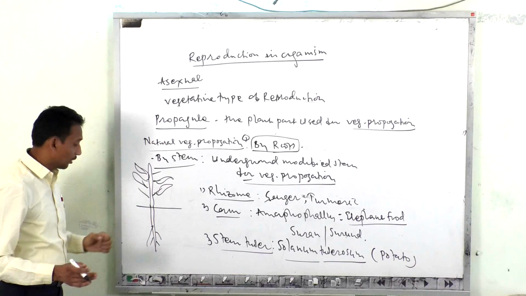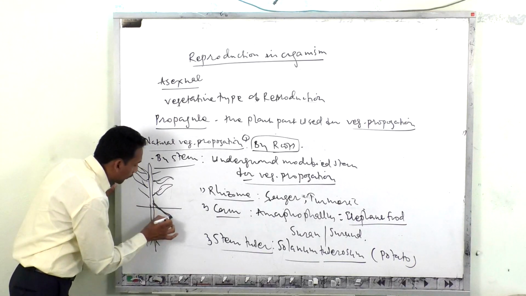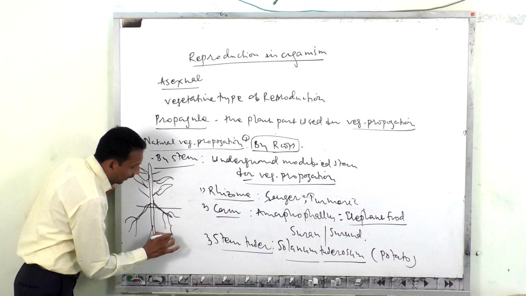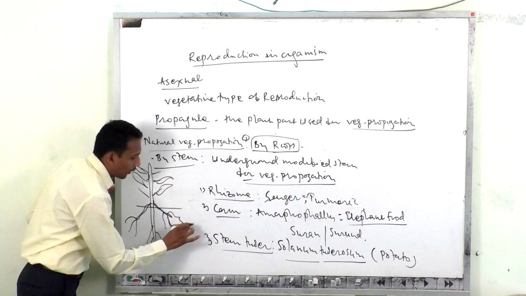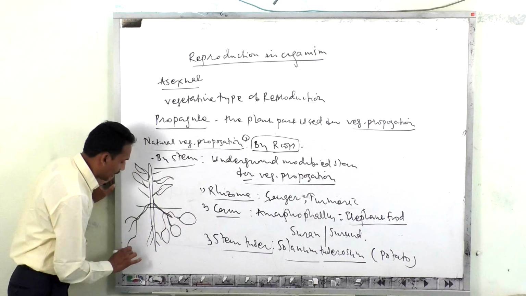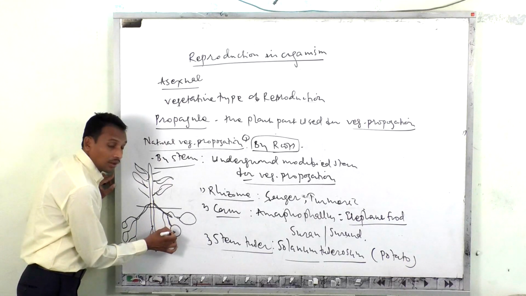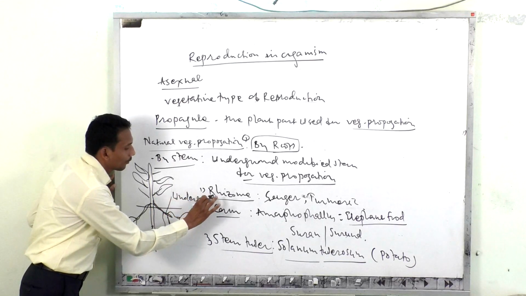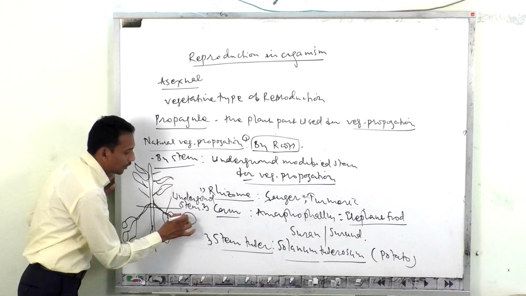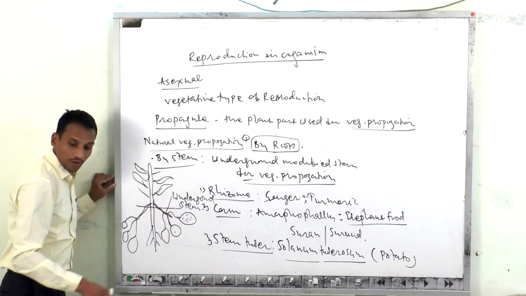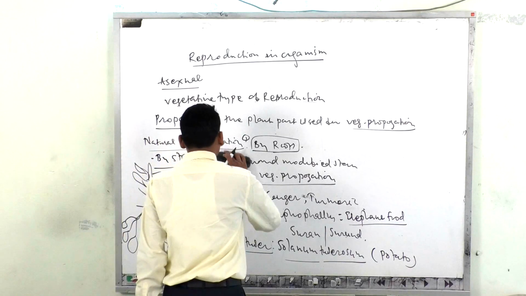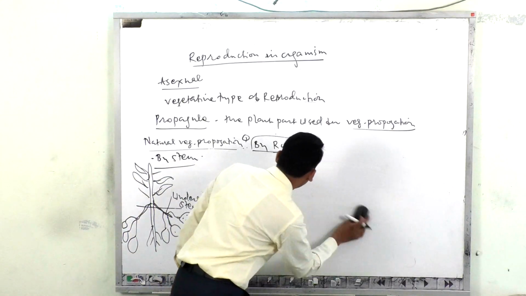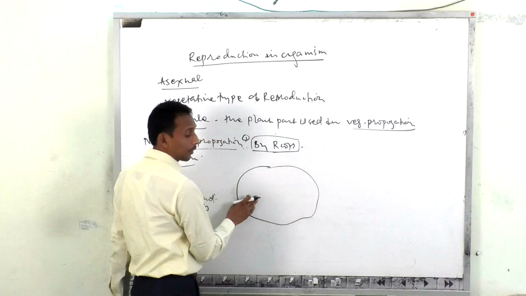This one is nothing but the branches of that particular stem. The underground branches of the stem possess many branchings, and at the end of these branches there is a swelling because of the storage of food material. This is the tuberous part, but it is a part of the underground stem, which stores food material and becomes fleshy. Whenever you observe this structure, you find that this underground modified stem, which you call a stem tuber, has some features.